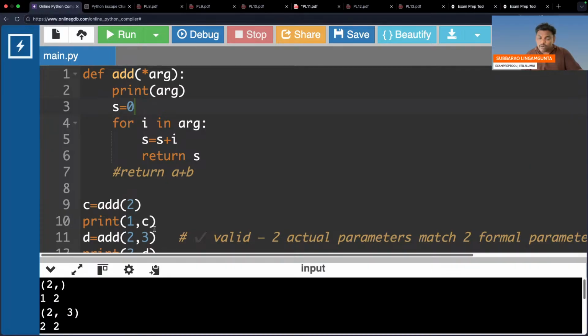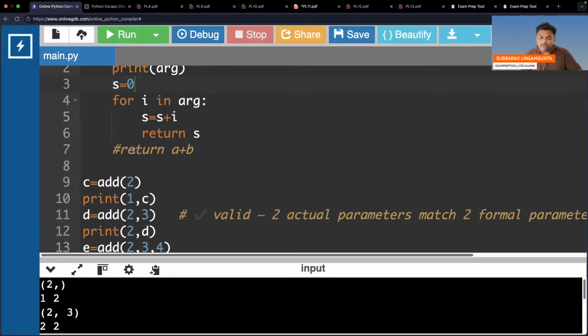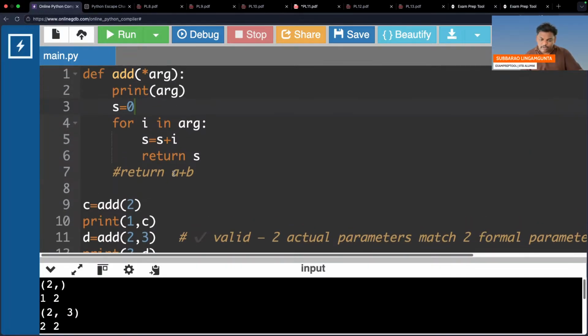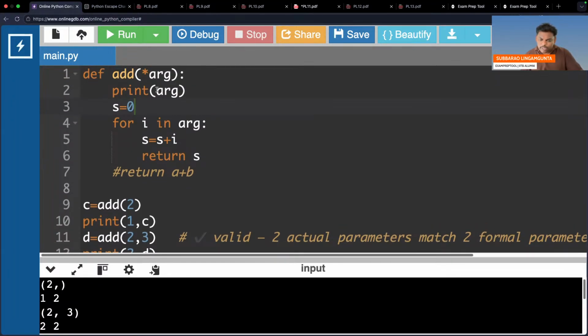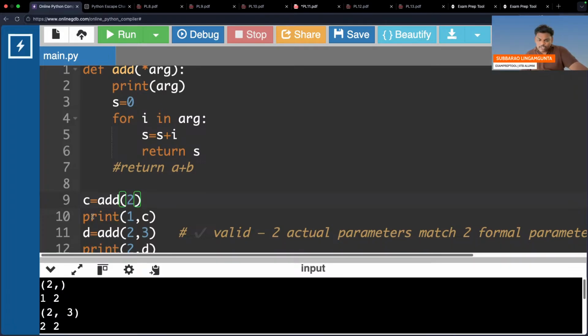If you want, I can give the printf statement also. Let's see this, everyone. So this is the first printf. Because it's a for loop, many times you are calling. Let's start now. Careful, everyone. See the function, C is equal to add of 2. So 2 will go, so arg contains 2. So 2 printed.